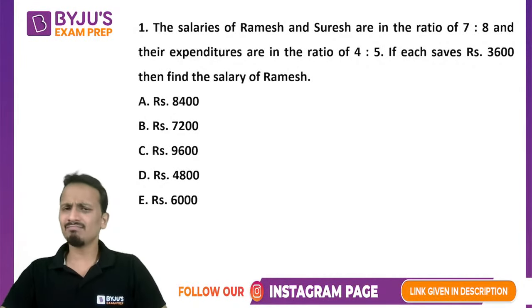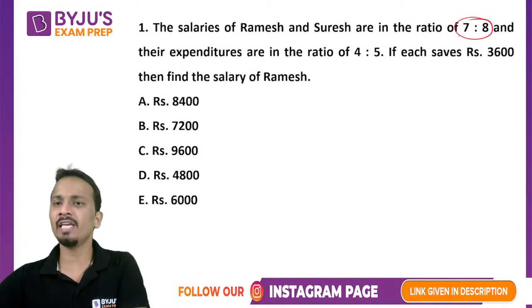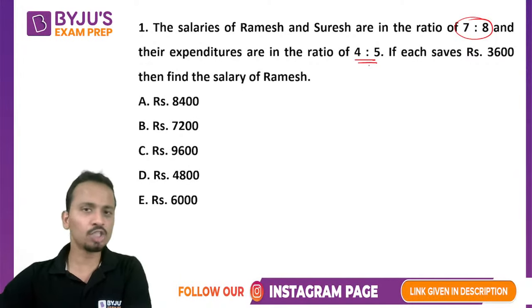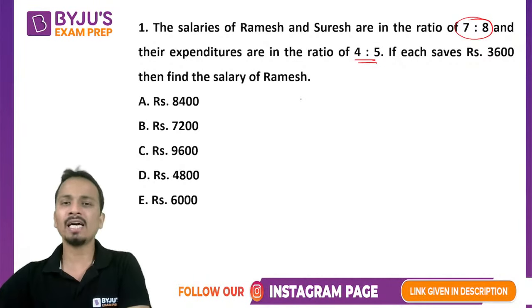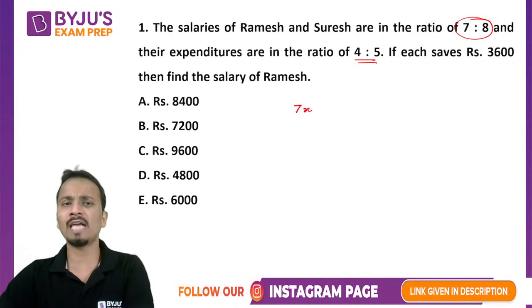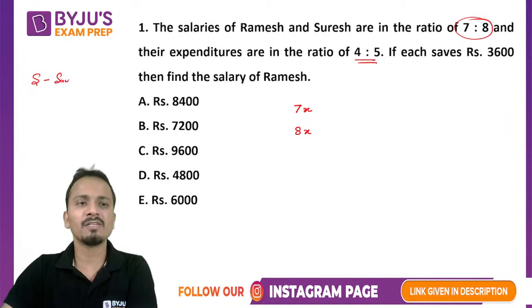Now there are maybe 2 or 3 different ways to solve this question. I'll give you the shortest possible way. The salaries of these two people are in the ratio 7:8. Initially, I'll not use the ratio of expenditures. I'll assume the values of salaries: the salaries of Ramesh and Suresh are 7x and 8x. Now I'll use the simple formula: salary minus saving is equal to expenditure.